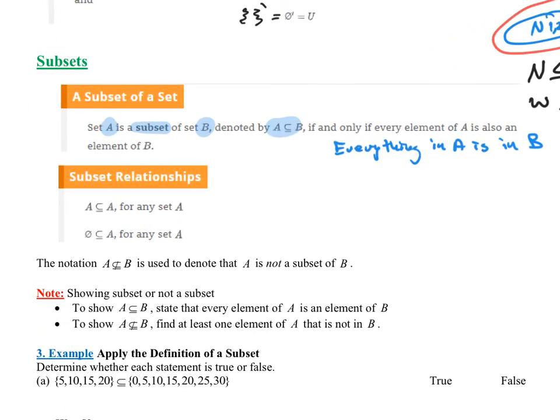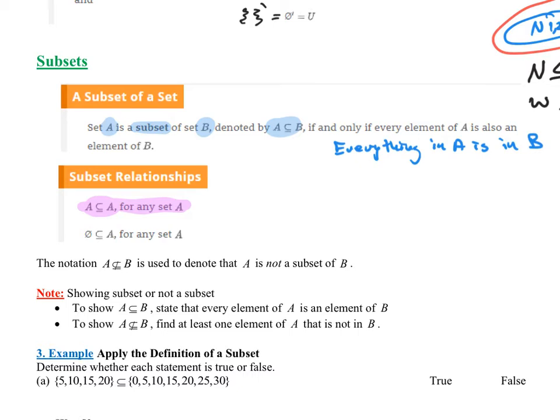Okay, so here it says, here are some relationships. Now this is going to seem really weird, and we'll get back to this in just a minute. A is a subset of A for any set A. Well, that's trivial. Why? Because everything in A is in A. So trivially, it is a subset. Notice that little equal sign under there. If you think about less than or equal to, that's what you're dealing with here. You're essentially saying A is less than or equal to A. Everything in A is in A. They are equal, so they are subsets.